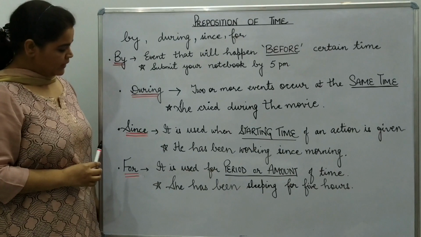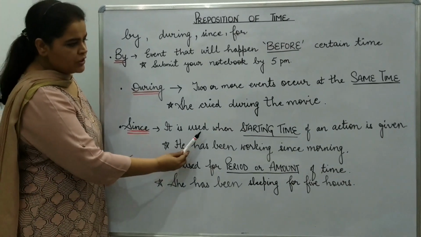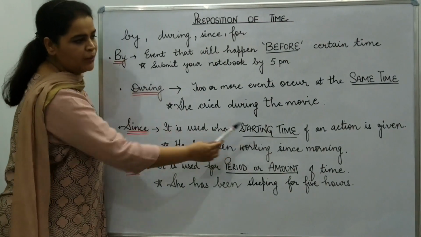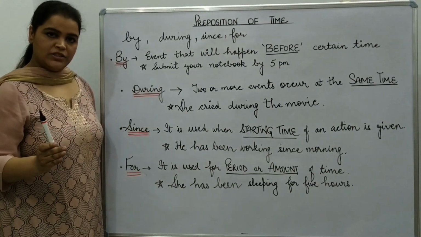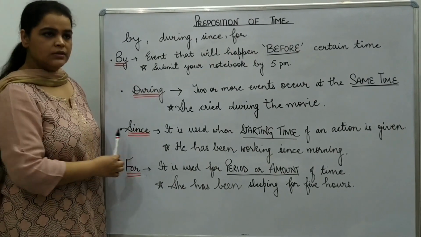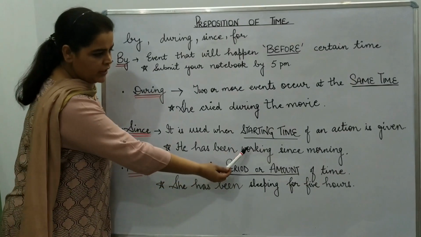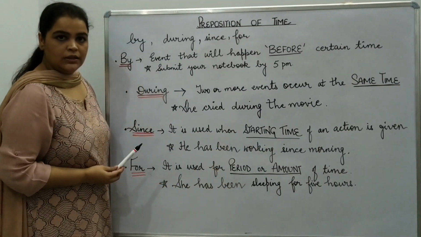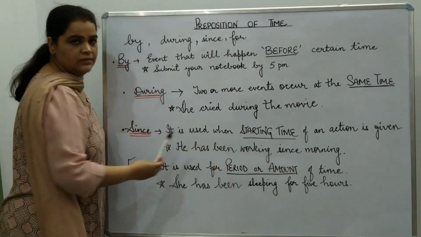Now the next one. Next one is since. Since is used when you know the starting time of an action. When you know when the action started, then we use since. For example, he has been working since morning. Now you know the starting time, so you will use since.